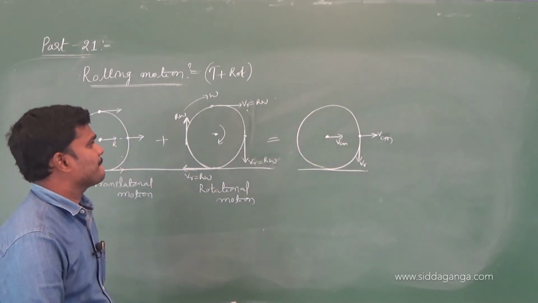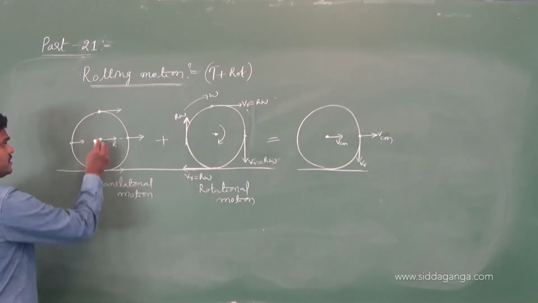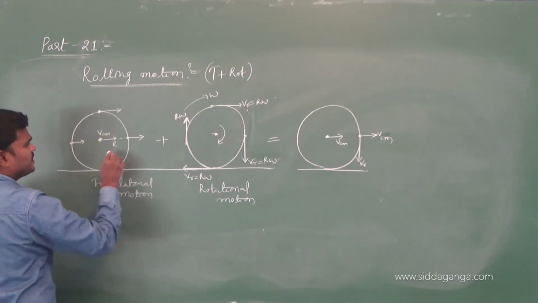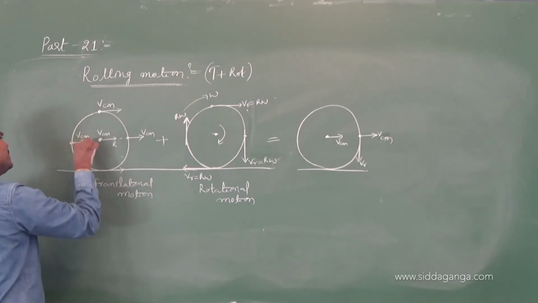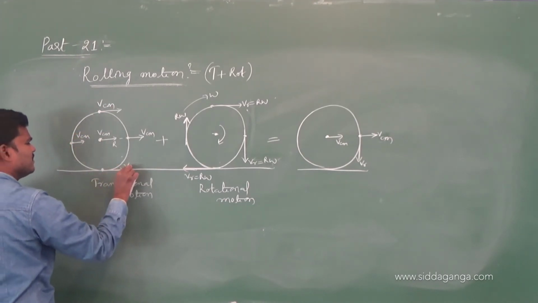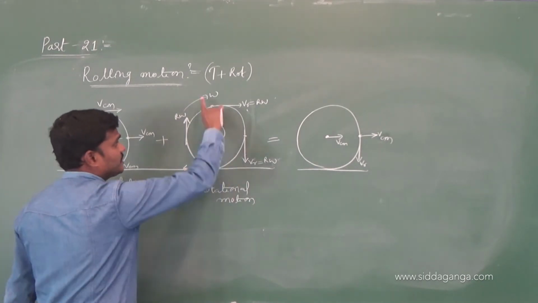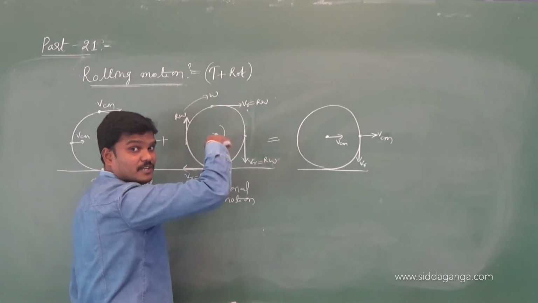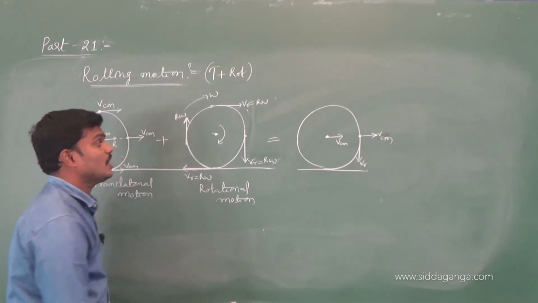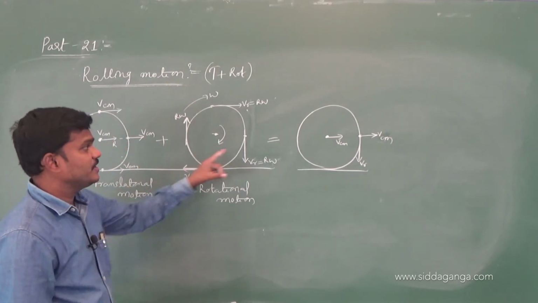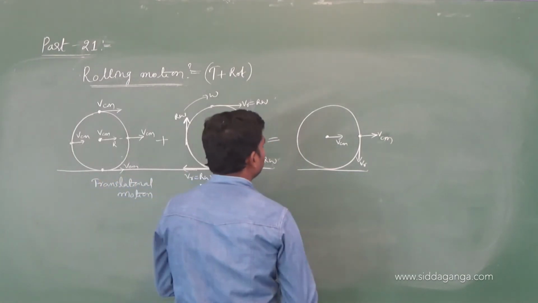Now see, if we consider the pure translational motion, then the center of mass will move with the speed Vcm, and each and every particle will move with the speed Vcm, the velocity of the center of mass. And each and every particle is moving with an angular speed of omega and linear speed Vr equals r omega. If you combine these two, then you will get the rolling motion. And in this rolling motion, we can find the speed at each and every point.